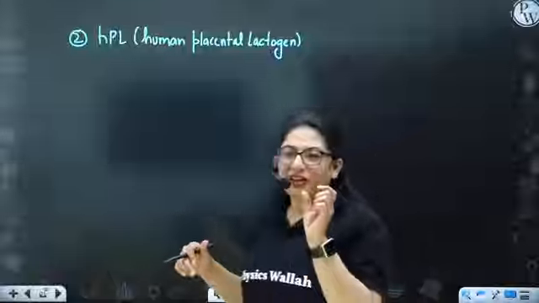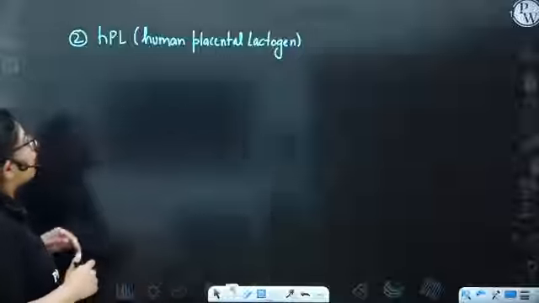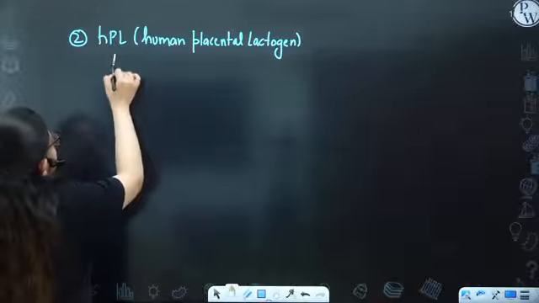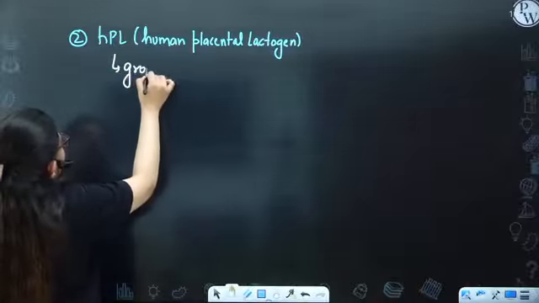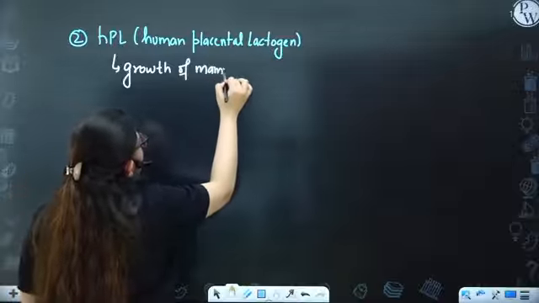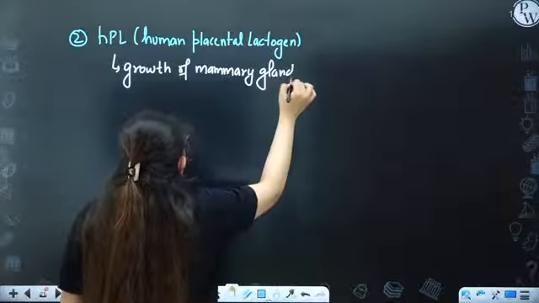They are associated with milk, lactose, sugar. That's all associated with milk. So this is another hormone secreted by the placenta, and this helps in the growth of mammary glands, because mammary glands produce milk, right?